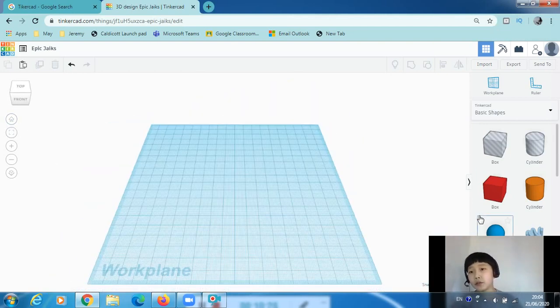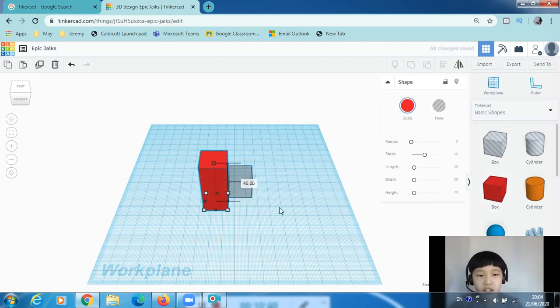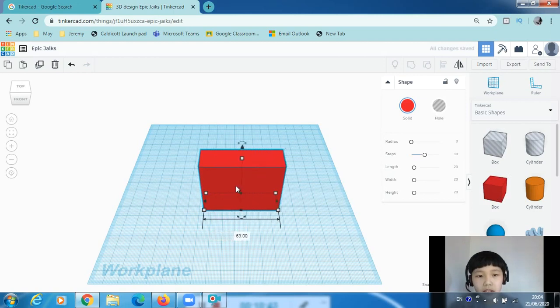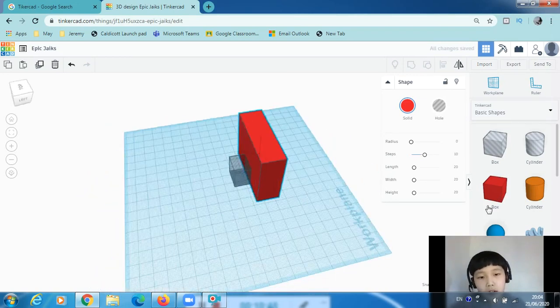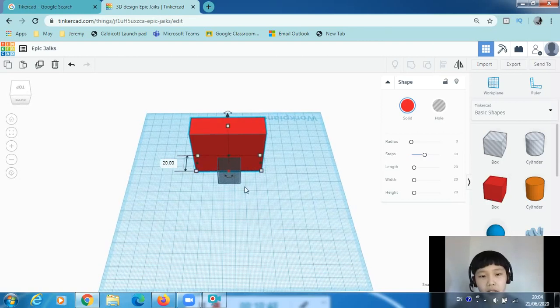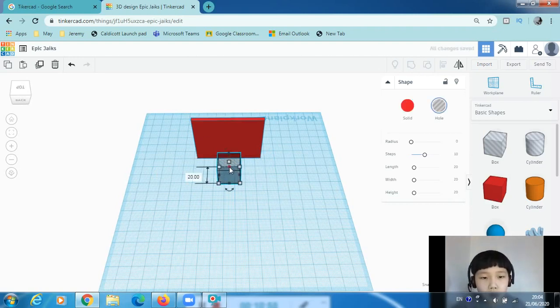So now you know what the shapes are and how to use them. We're going to look at the next tiny bit, which is the hole. The hole is basically cutting a hole in the solid shapes, as you can see. Now we've got our hole right there. Let's make the hole longer. Then let's stick it right through there so it'll make a hole.